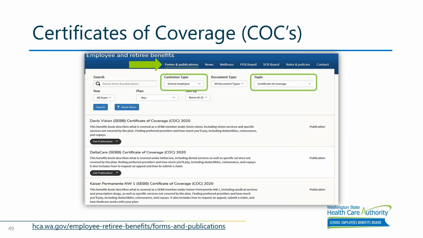You can find the certificate of coverage on our website, and under the forms and publication section, you need to click on the customer type as school employee, and then the topic is certificate of coverage, and it will have each one specific to the plan that the employee may be appealing.